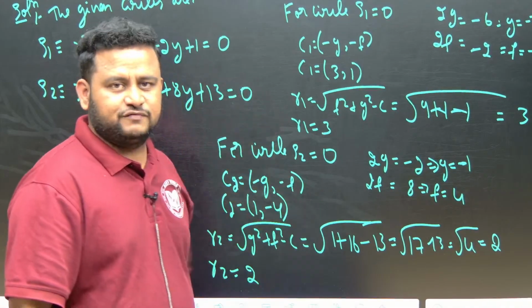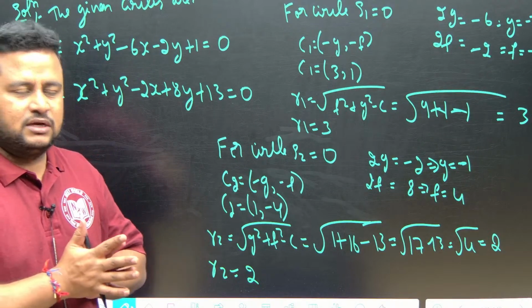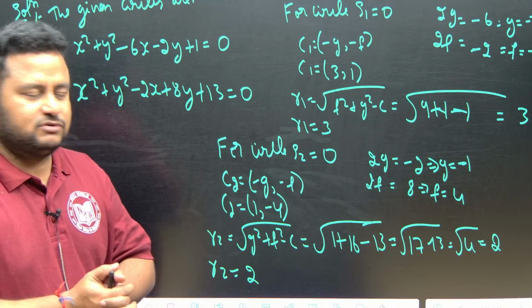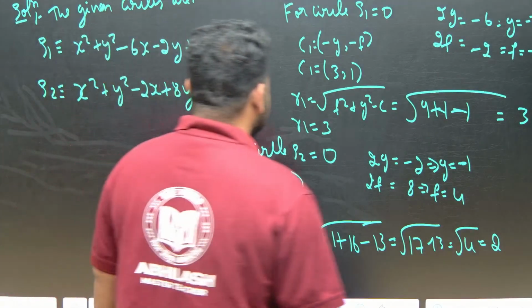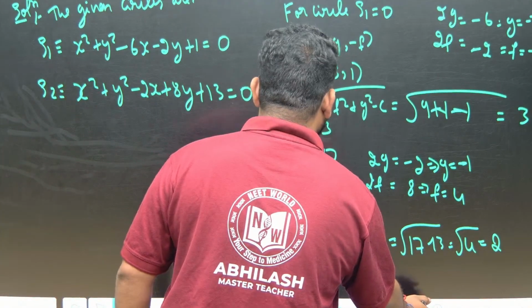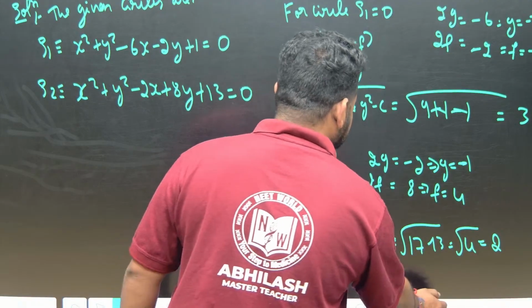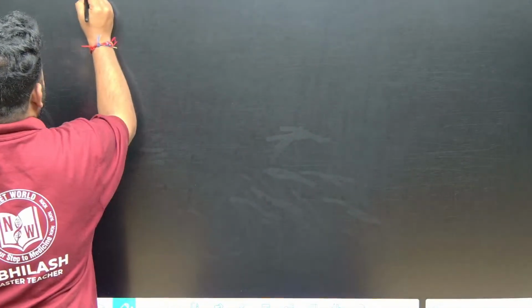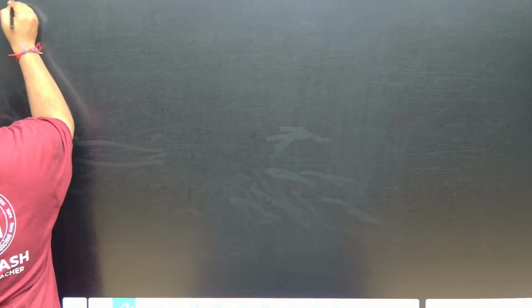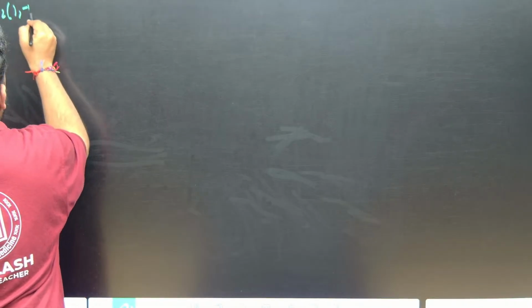Next, what should we do? We have to find C1C2 and check. First let us find C1C2, then looking at R1 and R2, let us see whether the circles touch internally or externally. Now let me write down 3 comma 1 and 1 comma minus 4. C1 is 3 comma 1, C2 is 1 comma minus 4. Correct?